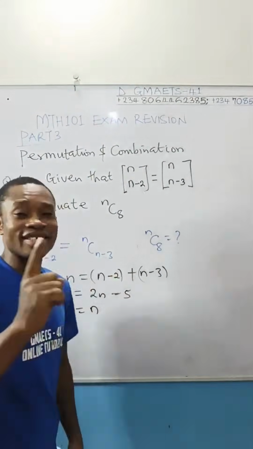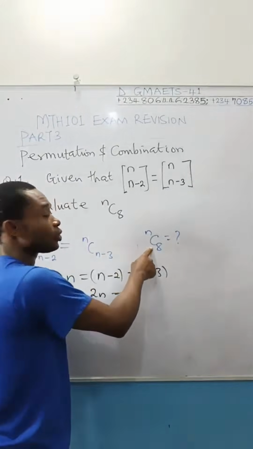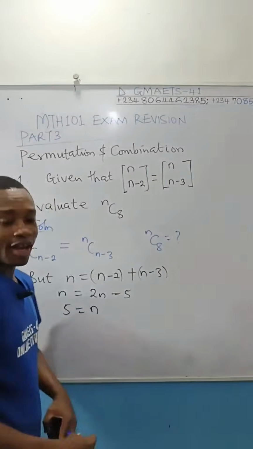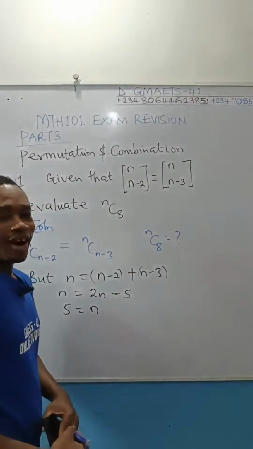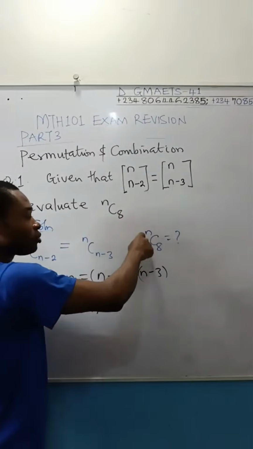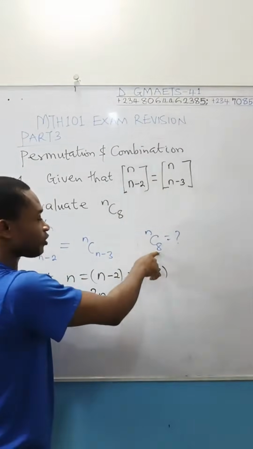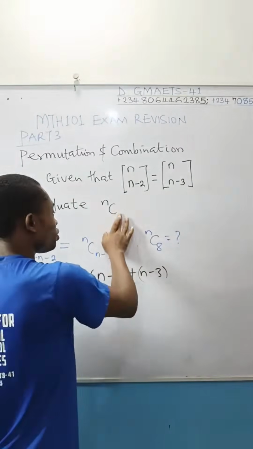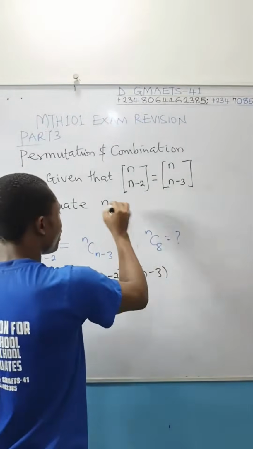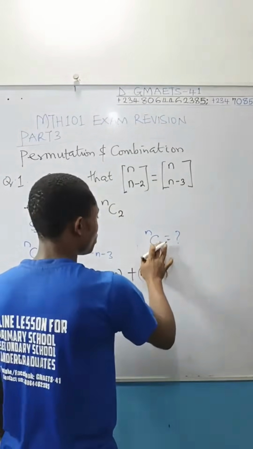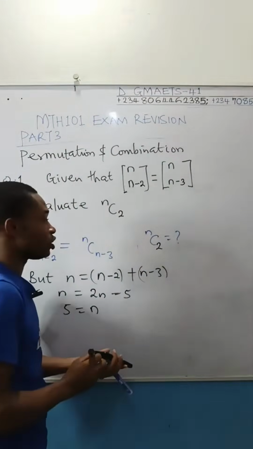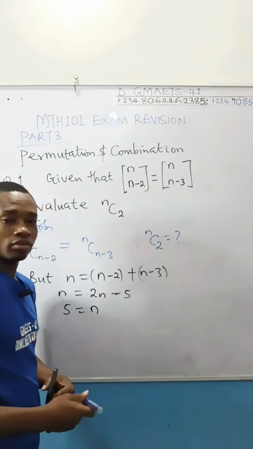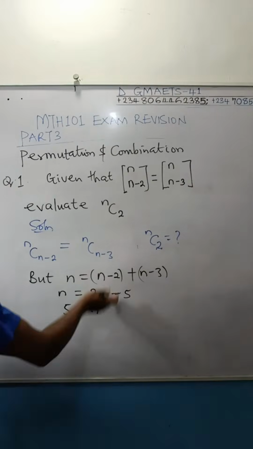But what I'm saying it cannot be is what I wrote here that we should find. You cannot do n combination 8 where n is 5. You can't do that, right? Because usually the total number of objects out of which you are selecting something should be greater than what you are selecting. So I'm going to change the number. Let us evaluate n combination 2. That is what I want us to evaluate. Good. I've adjusted the question. So with this, we are good to go.